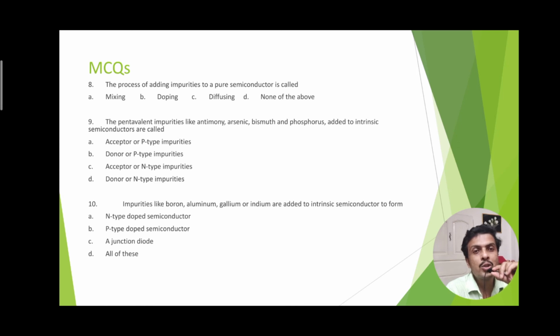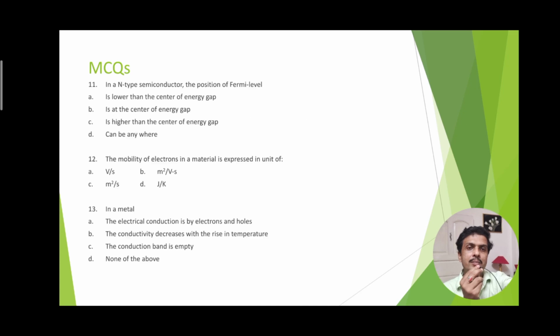So the fourth option is correct: donor or n-type impurities. Next question: impurities like boron, aluminium, gallium or indium, which are group 3 elements, added to the intrinsic semiconductor form a p-type doped semiconductor.